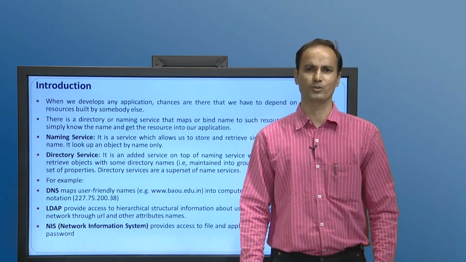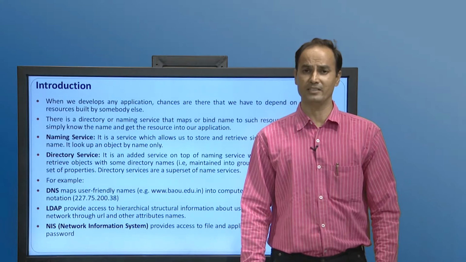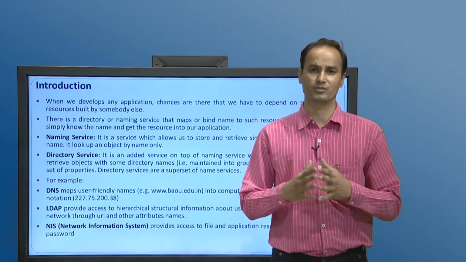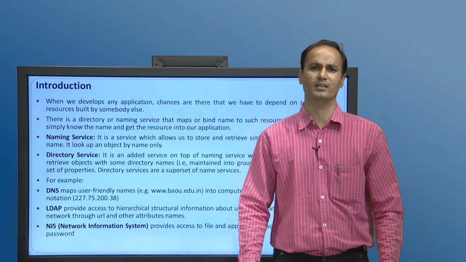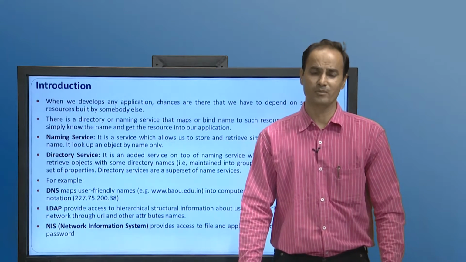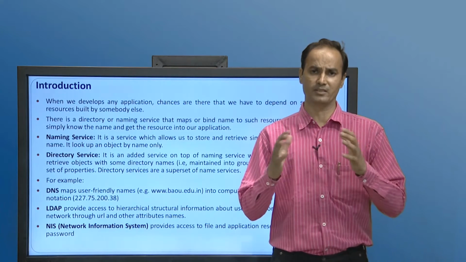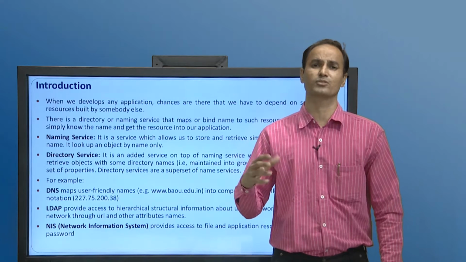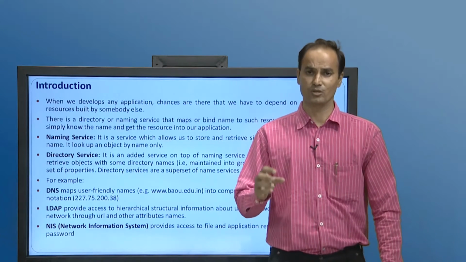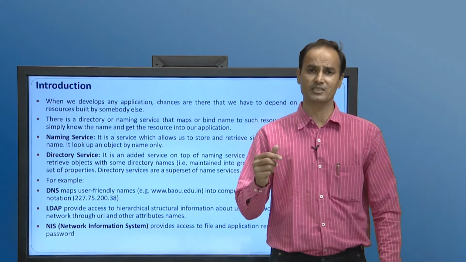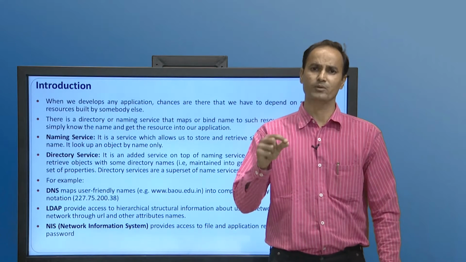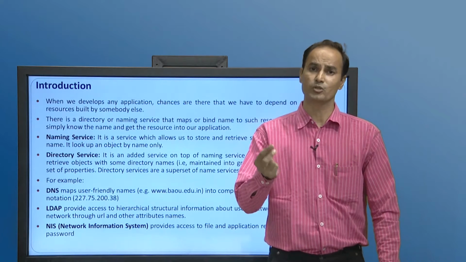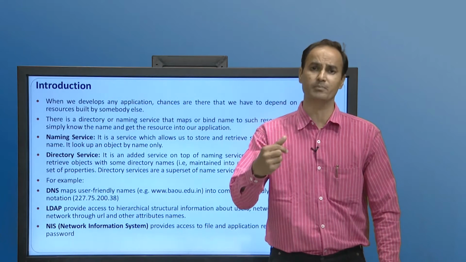But before that, we need to know the requirement behind JNDI. Why was JNDI evolved? What is the reason behind it? So, let us discuss it first. Sometimes, whenever we are developing or building an application, once it is built and ready to execute, certain applications require another third party control, resource or service to complete their execution. So, there are naming and directory services which bind a name to an object of our requirement, that is, the object which we need to complete the execution of our already built application.